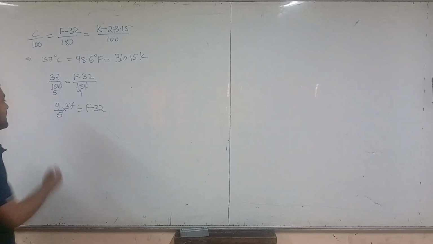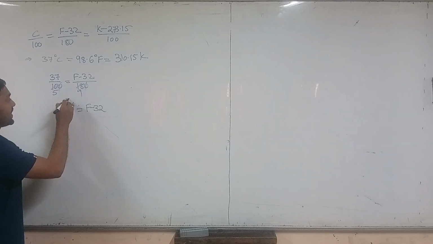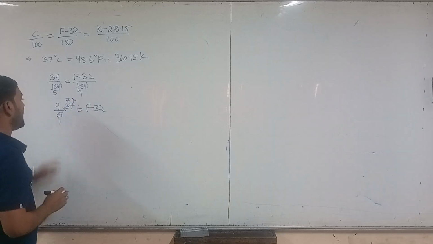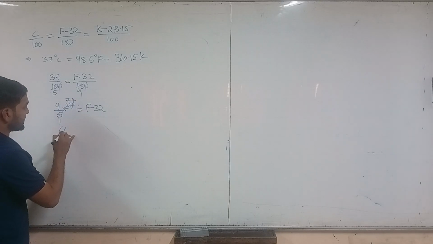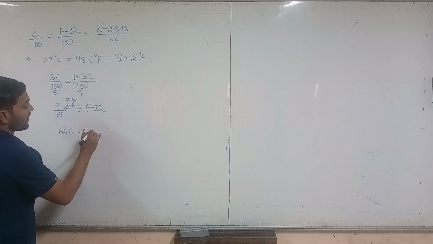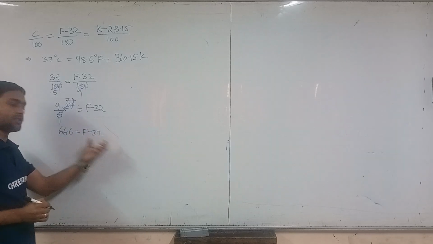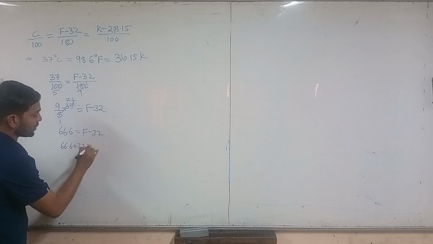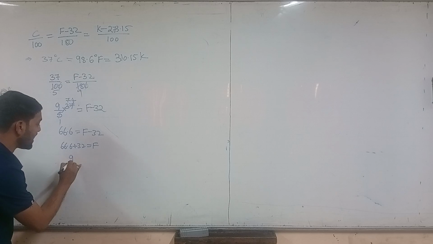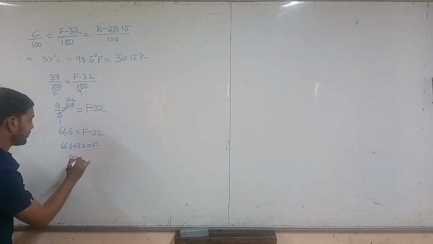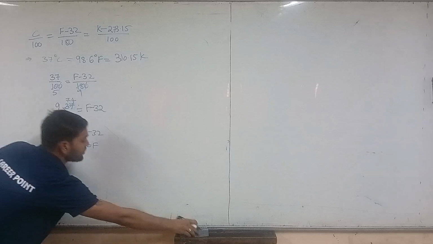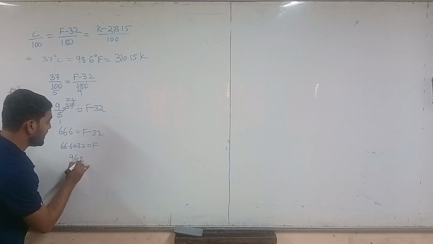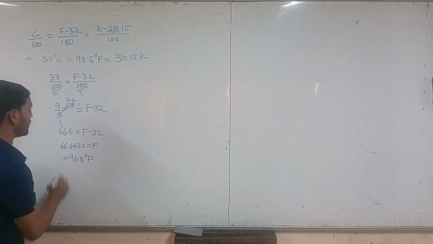Right? So here what happens? This value will be 5 ones are 5, 5 sevens are 35, and here we are going to get 4, and we are going to get 66.6 is equal to F minus 32. So take this from RHS to LHS, then we get 66.6 plus 32 is equal to Fahrenheit, that is equal to 96.8 degrees Fahrenheit we got.